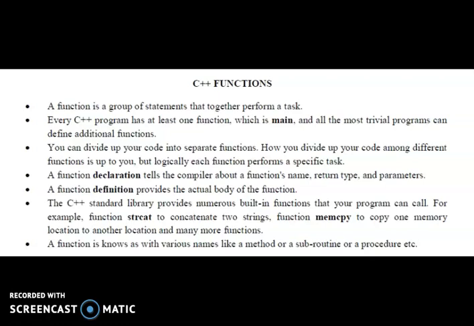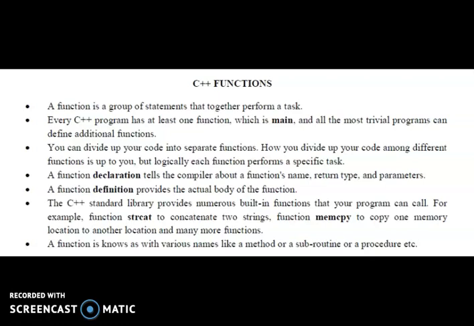A function declaration tells the compiler about a function name, return type, and parameters. A function definition provides the actual body of the function. The C++ standard library provides numerous built-in functions that your program can call.